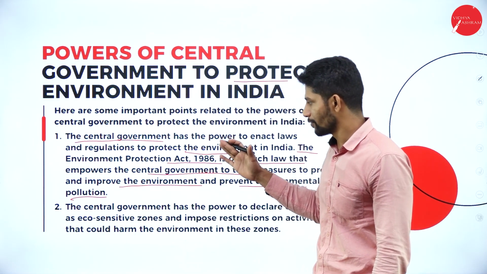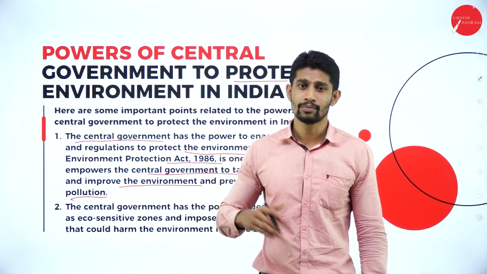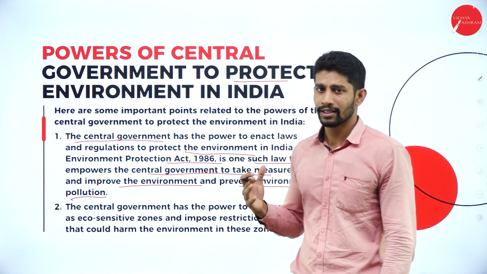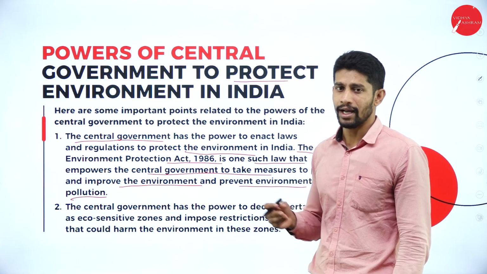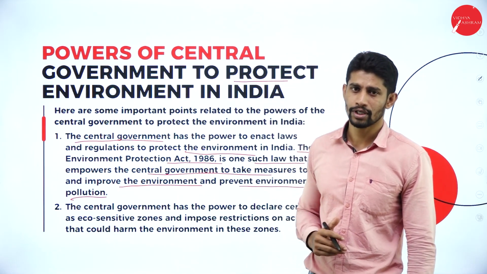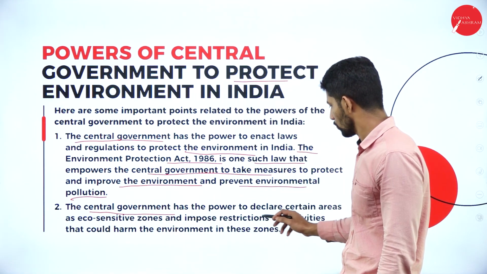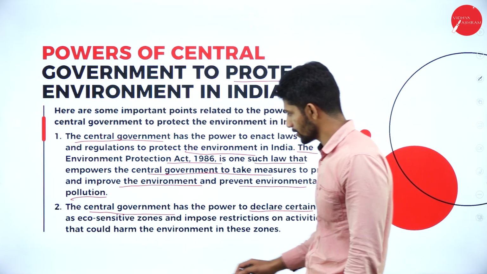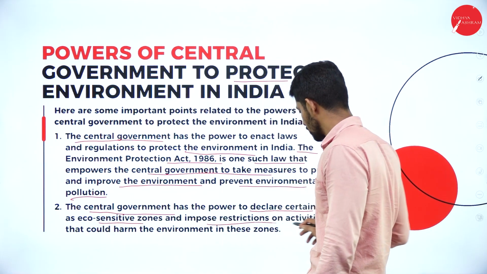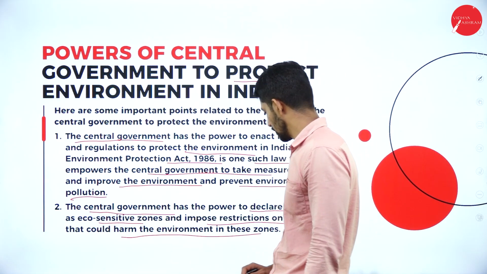As we have this Environmental Protection Act 1986, they can make more rules, regulations, policies or acts in order to take necessary measures and make sure that the environment is protected for future generations. The central government has the power to declare certain areas as eco-sensitive zones and impose restrictions on activities that could harm the environment in these zones.